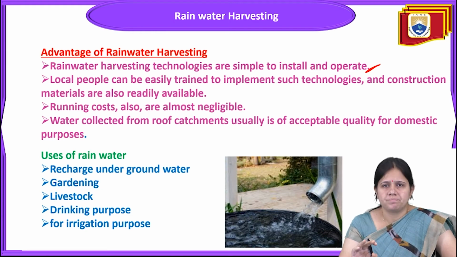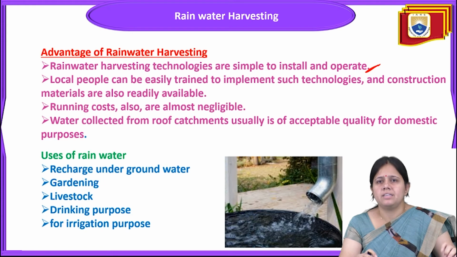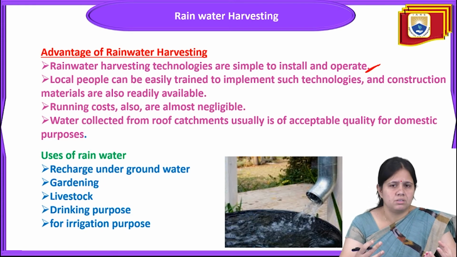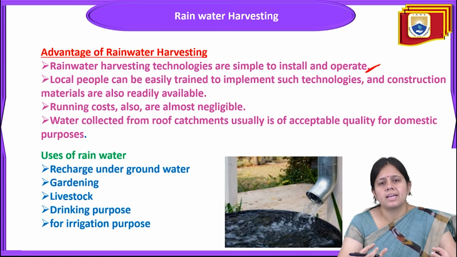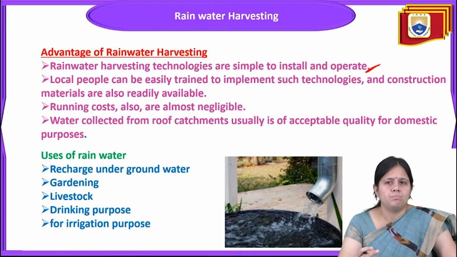So the main benefit of rainwater harvesting is that the running cost is very low, and any local person can be easily trained in these technologies, and construction materials are readily available anywhere. Water collected from a roof catchment is usually of acceptable quality for domestic purposes only, and it is a very simple technology to install and operate.